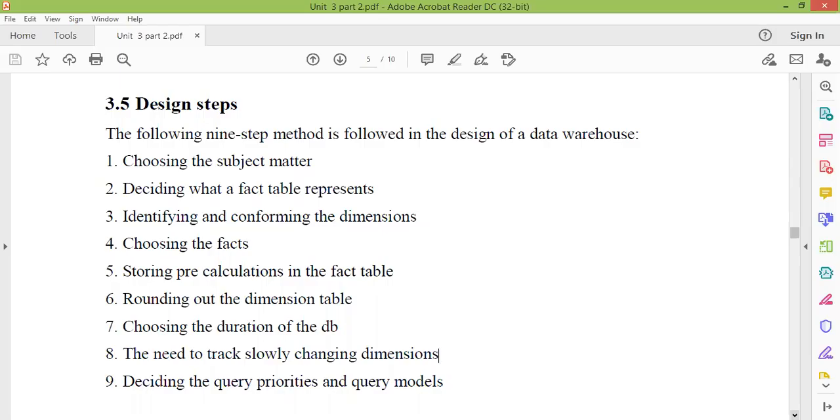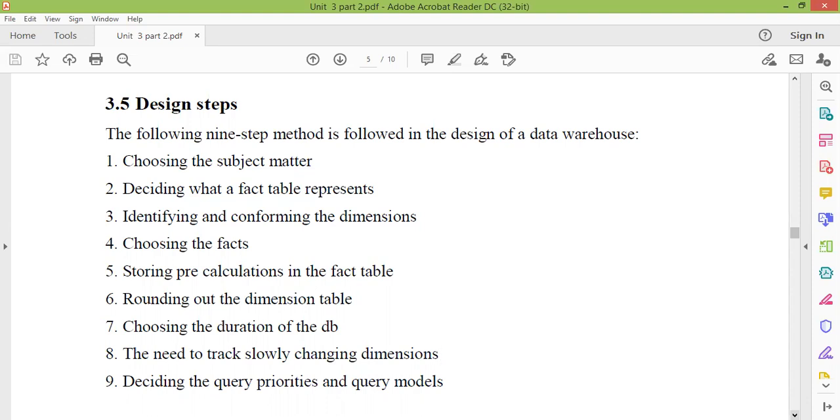The next one is choosing the duration of the database. As it is, data warehouse is time dependent. So you have to choose a time limit, how long the data warehouse is valid, and how long you will store the information, a total amount of duration. That duration should be decided.